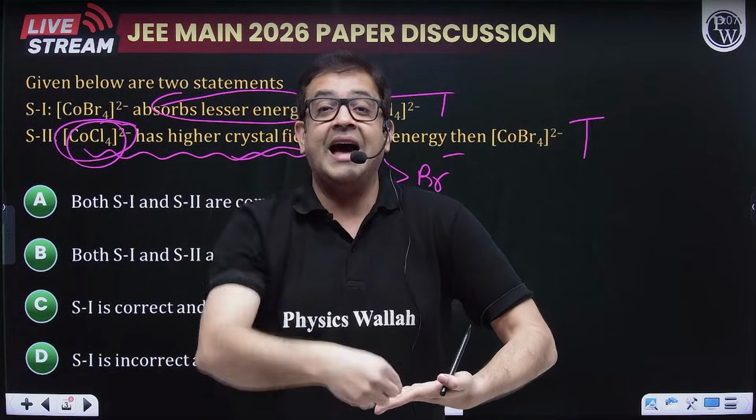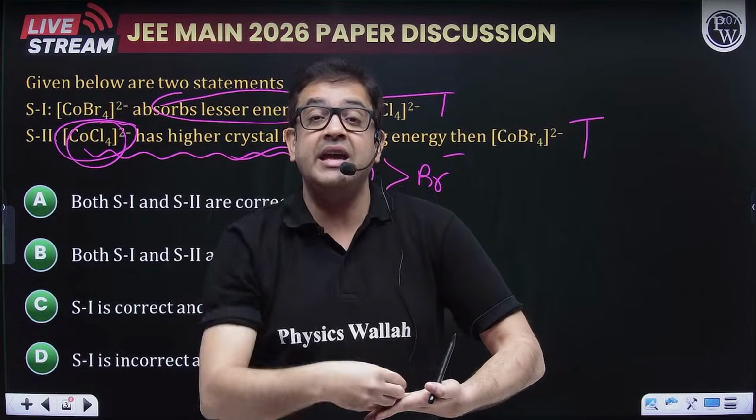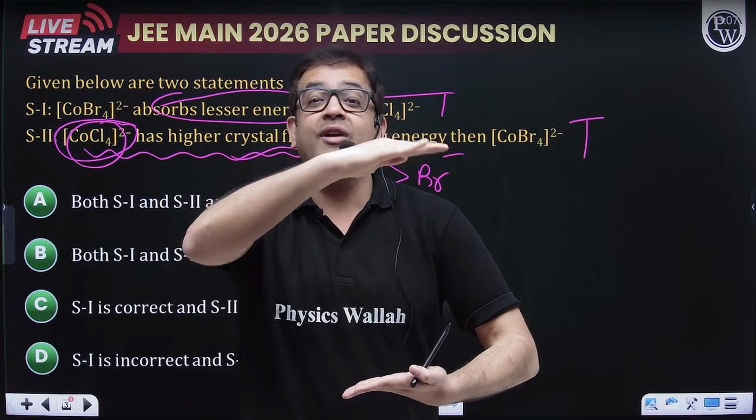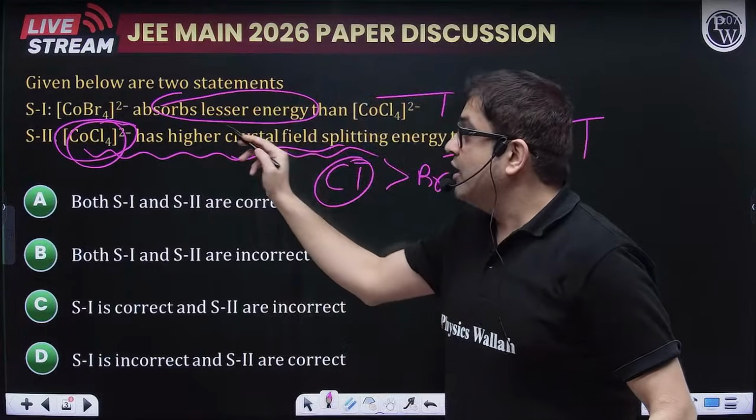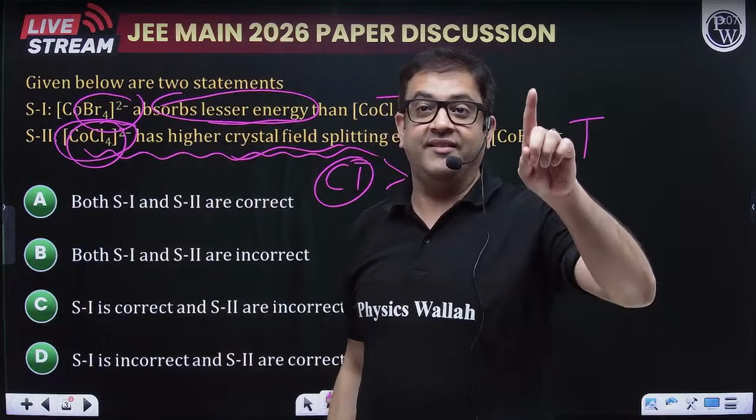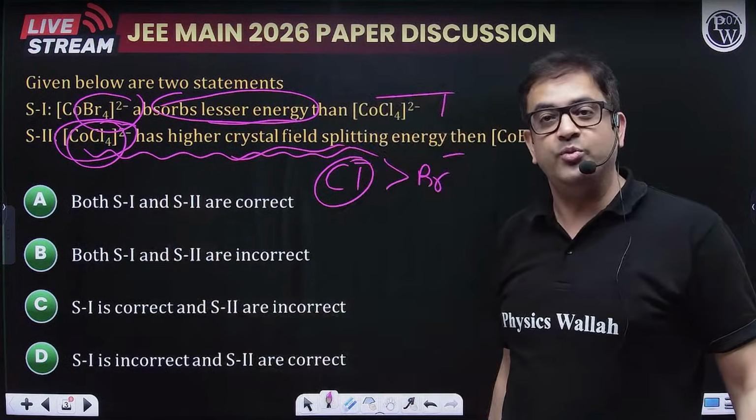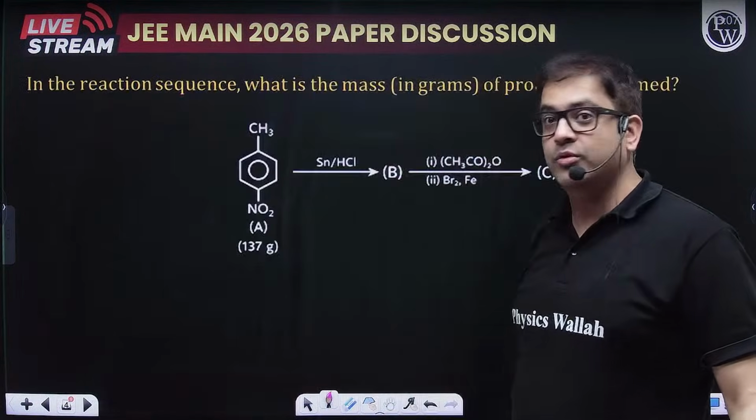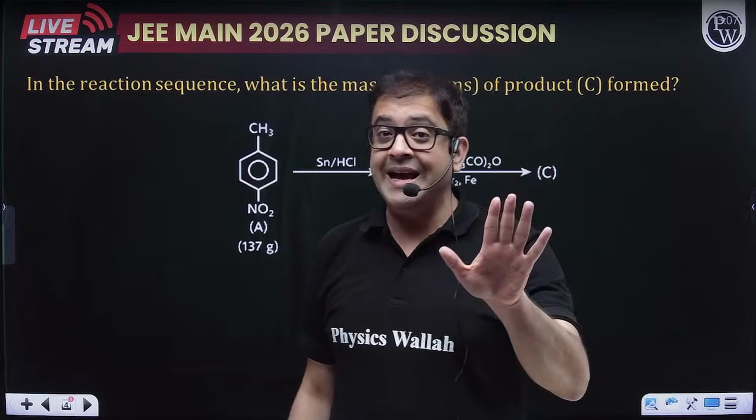So who will have easier excitation? Bromine. Why? Because ligand is weak. So Br minus absorbs less energy because it has less splitting. Yes, so both statements are true. Yes, Ria, perfectly correct. Moving to the next question. So be calm and attempt your question.